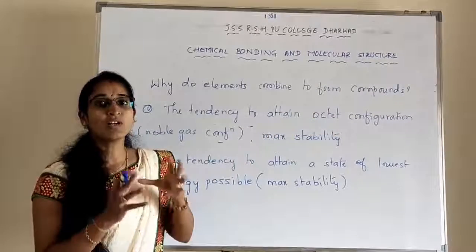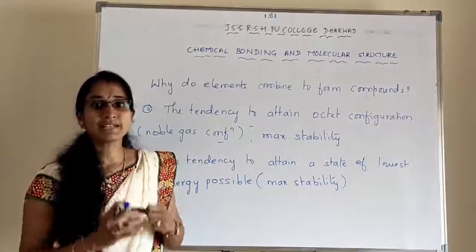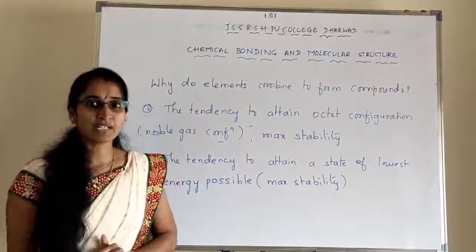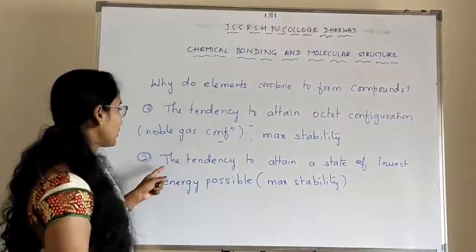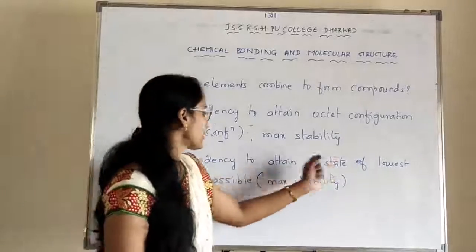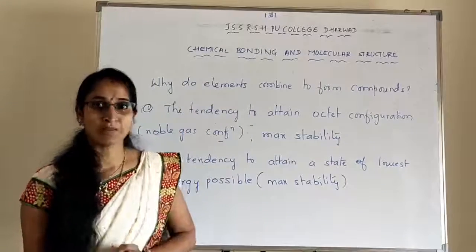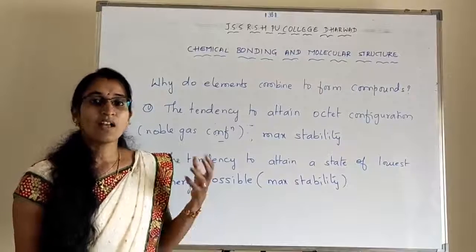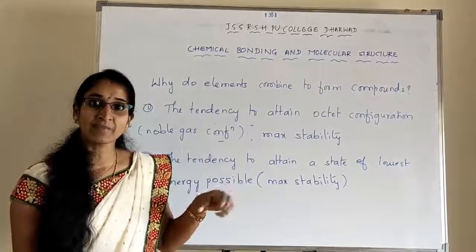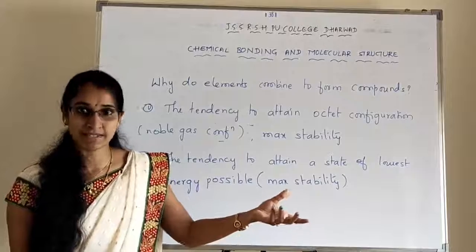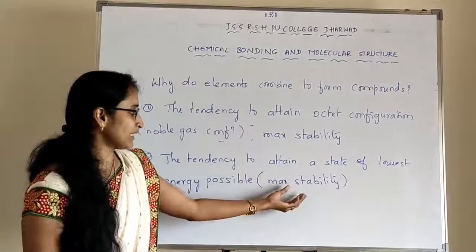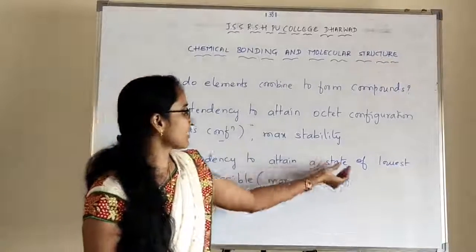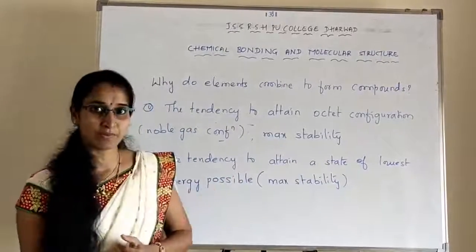So to attain stability, the elements combine to form compounds. So atoms or elements combine to attain stability and compound formation happens. Okay. Energy easily. Okay, so to attain stability, it has a tendency to attain a state of the lowest energy possible.